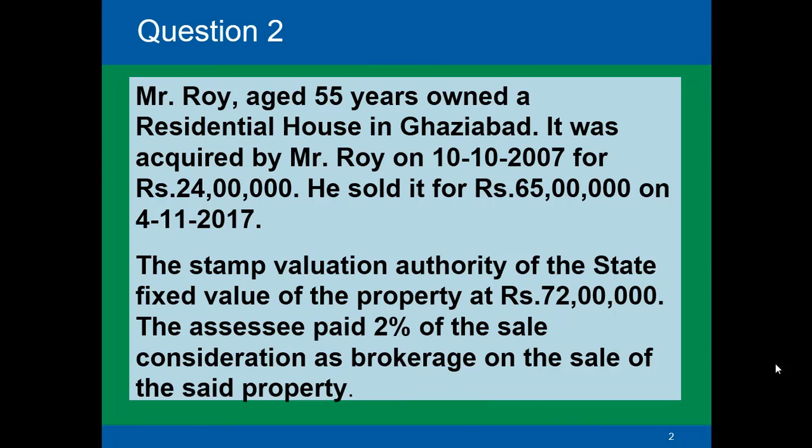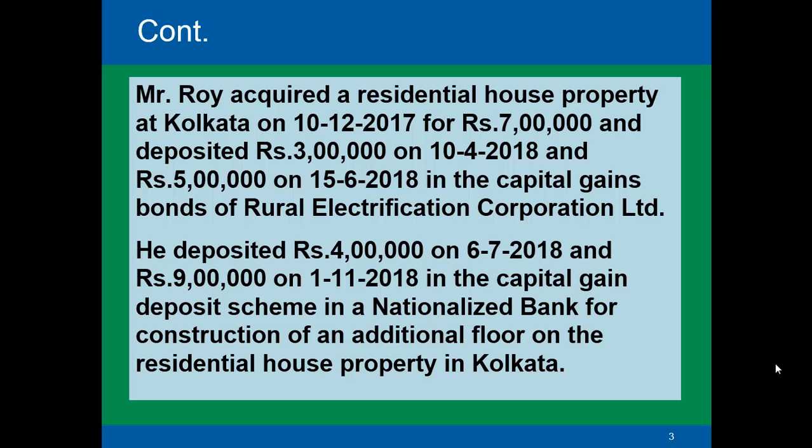Mr. Roy, aged 55 years, owned a residential house in Ghaziabad. It was acquired by Mr. Roy on 10th of October 2007 for rupees 24 lakhs. He sold it for rupees 65 lakhs on 4th of November 2017. The Stamp Valuation Authority of the state fixed the value of the property at rupees 72 lakhs. The assessee paid 2% of the sale consideration as brokerage on the sale of the said property.